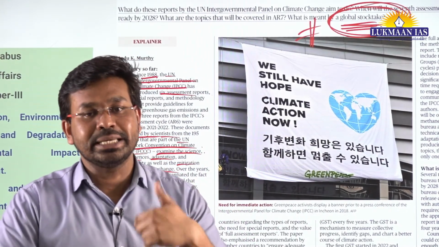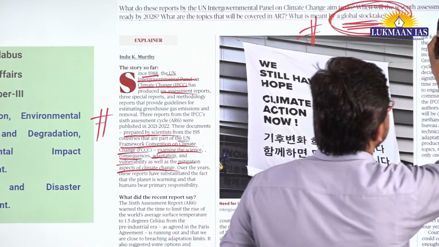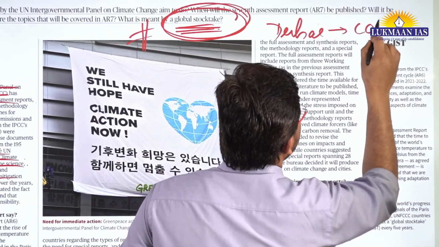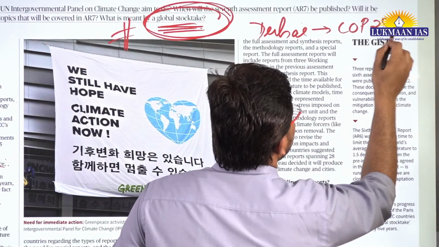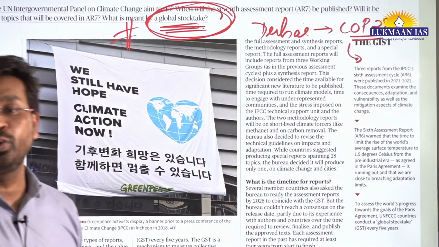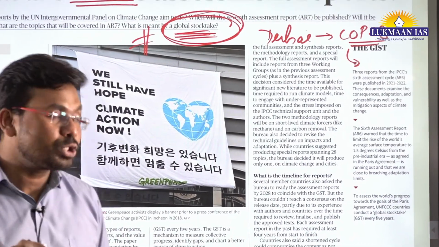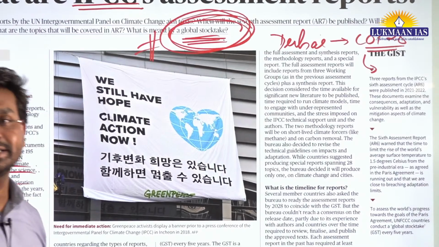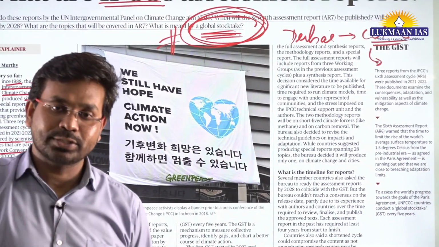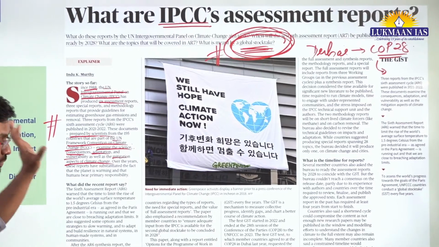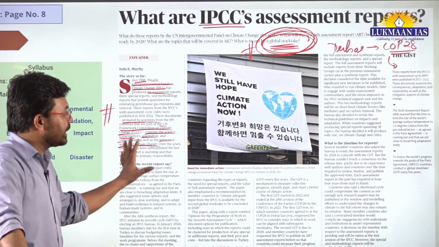Recently in Dubai, what has happened? The Conference of Parties, COP28, has happened. Here they have come up with the Dubai Declaration. Also they have released the Global Stocktake Report here, right? So that's why the Global Stocktake Report becomes significant, and the United Nations Framework Convention on Climate Change becomes significant.